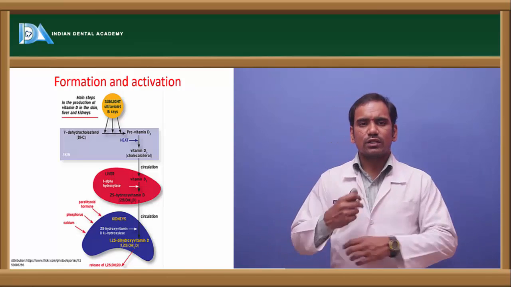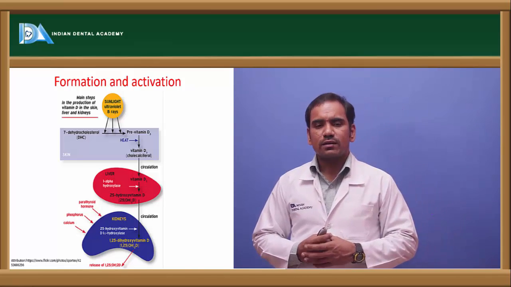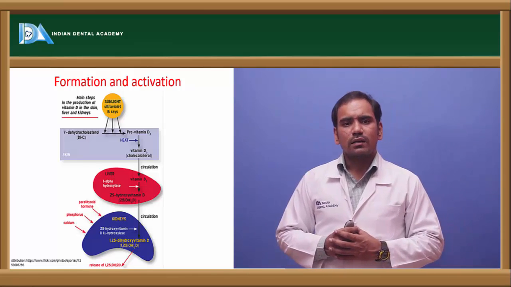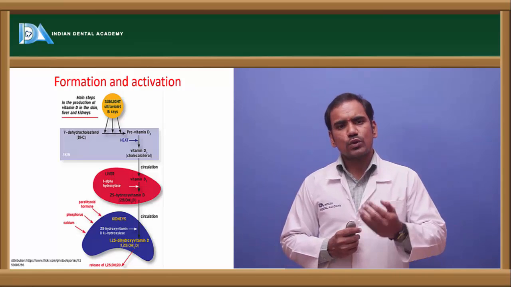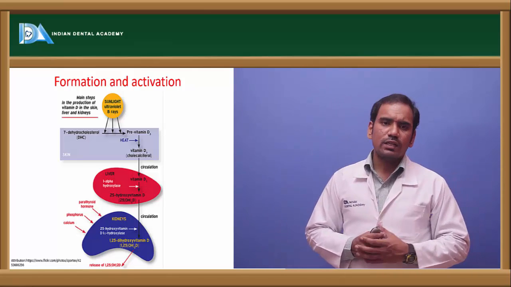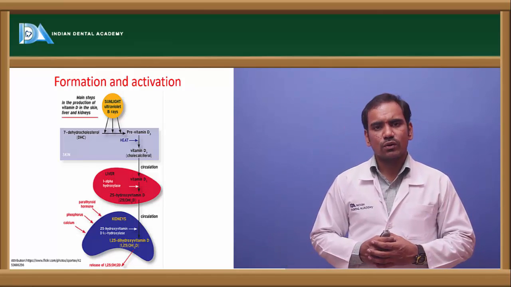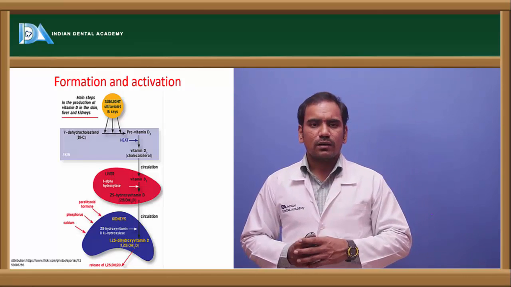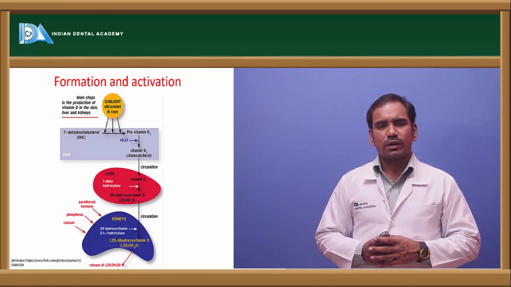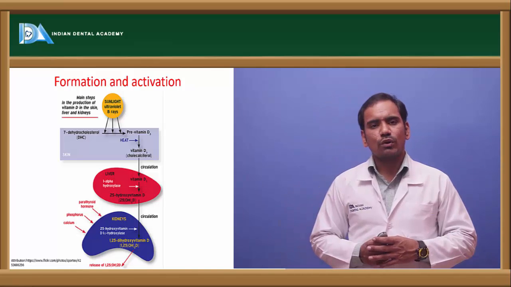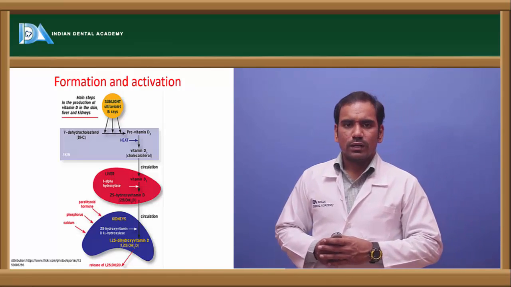When UV rays fall on the skin, that 7-dehydrocholesterol is converted to cholecalciferol, and that cholecalciferol undergoes two hydroxylations. One is in the liver, where there is an enzyme called 25-hydroxylase. The action of 25-hydroxylase on cholecalciferol results in the formation of a compound called calcidiol. Right?